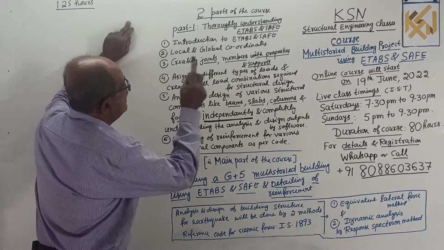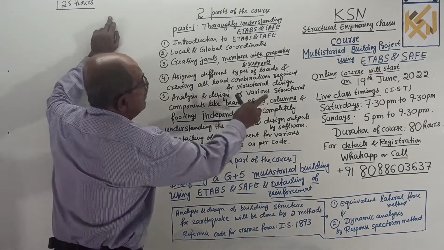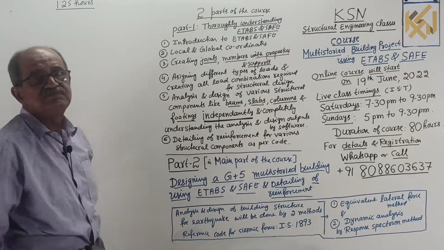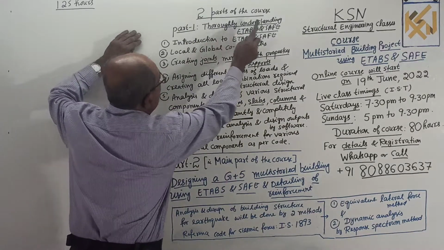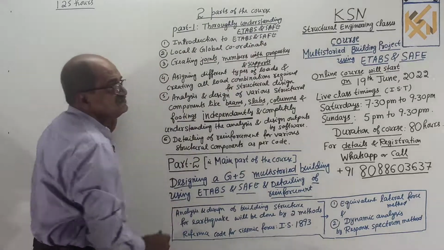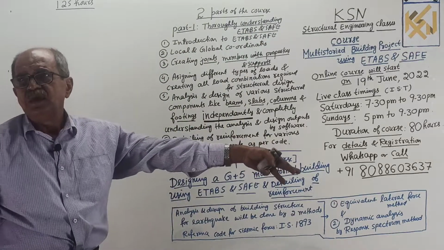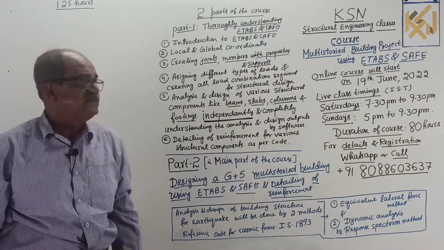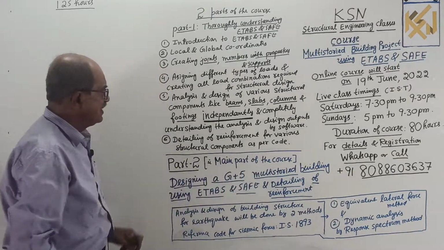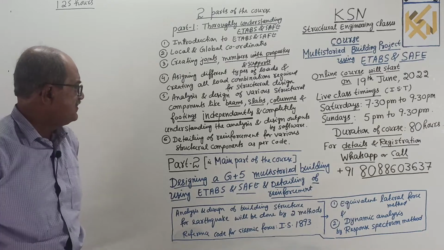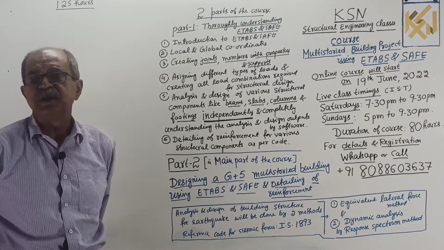Now, coming to the present course. I am starting ETABS and SAFE. Here two parts are there. Part 1: thoroughly understanding ETABS and SAFE. Before you go into the actual project, the second part is the main part of the course: designing a ground plus 5 multi-storied building using ETABS and SAFE, and detailing of reinforcement.